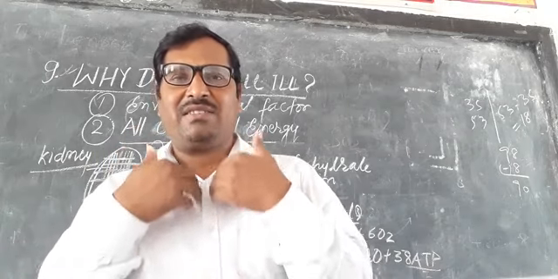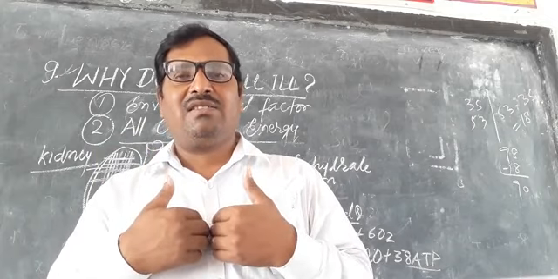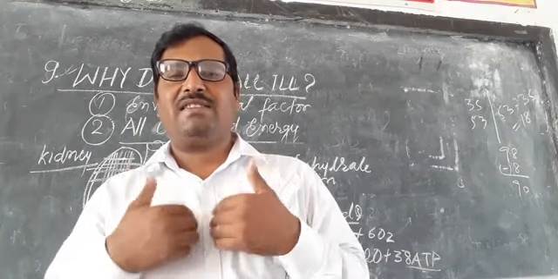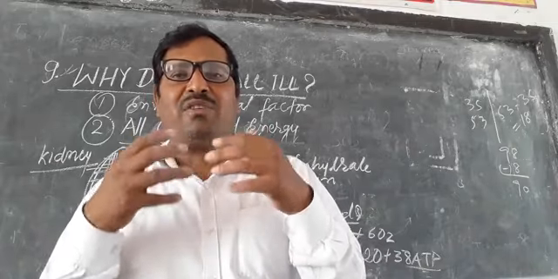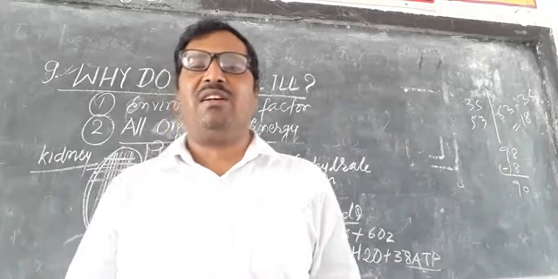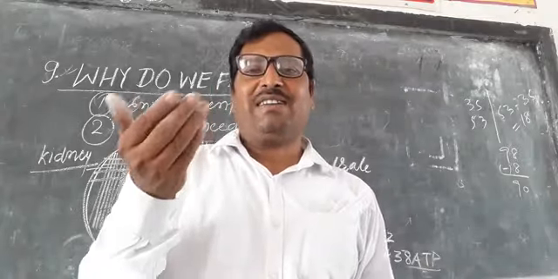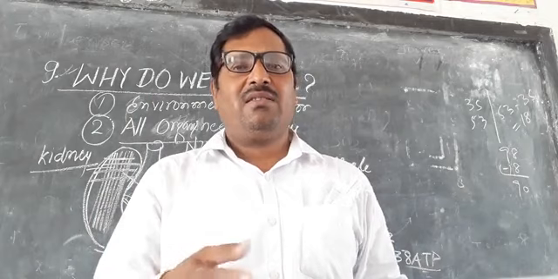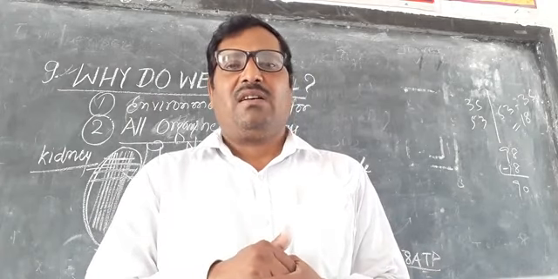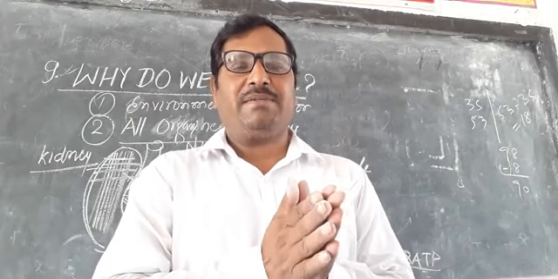Mucus is always secreted, the lungs are affected, as well as the windpipe. Many times mucus and phlegm come out from the lungs, appetite is lost, and the body loses weight. These are the symptoms of that particular disease.